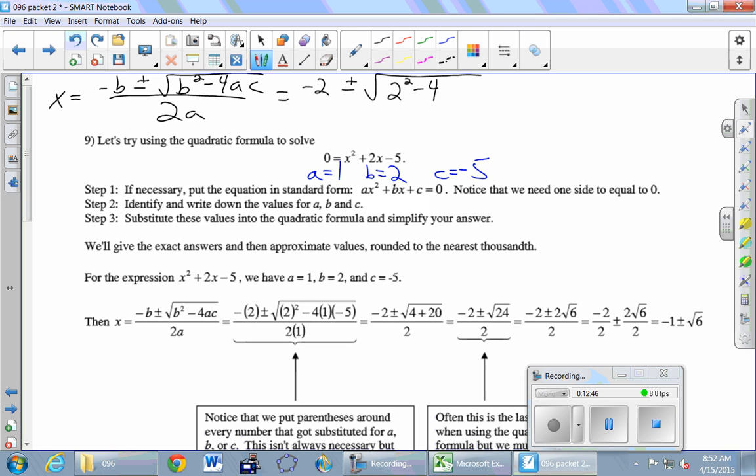And then AC, and this is all multiplication, so I'm putting some dots here. So times AC, times what, times what? 1 times negative 5. And then the whole thing is divided by 2 times A, 2 times 1.